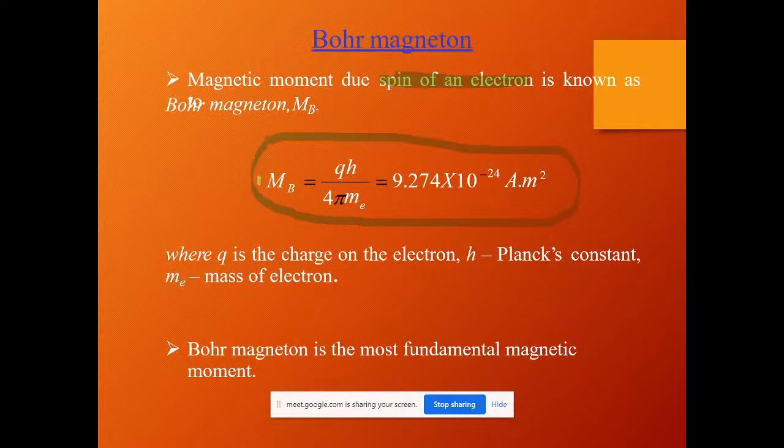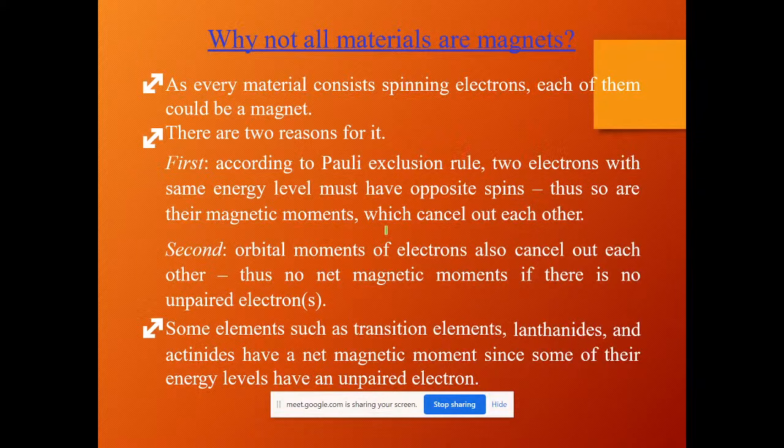The Bohr magneton is a basic parameter which is required to know about the magnetic moment of the atom. Here Q represents the charge of the electron, H represents the Planck constant, and Me represents the mass of the electron. This is a fundamental magnetic moment that we require to define the property of a magnetic material. So why are all materials not magnets?